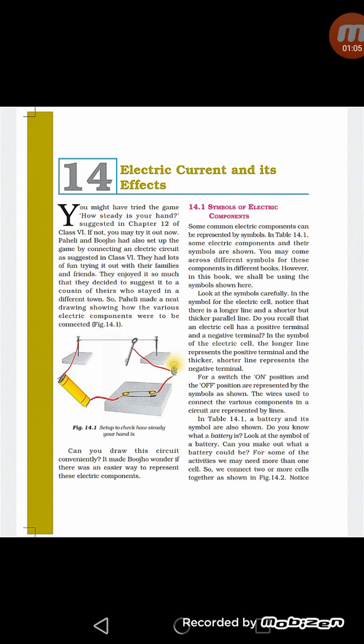Now firstly, as the name of the chapter is electric current, you should know what electric current is. When there is a flow of electrical charge through a conductor, it is termed as electric current. Electrical charge flows through a circuit if there is a source of electric current, a conducting material, and an unbroken circuit.